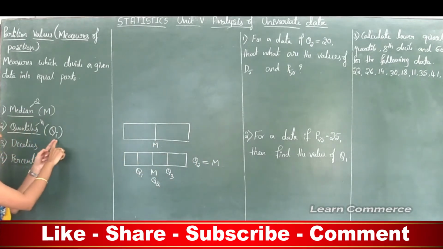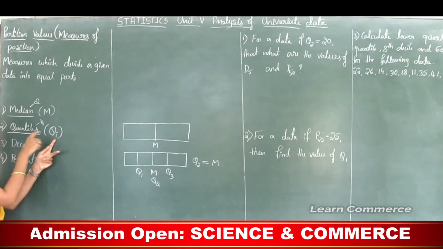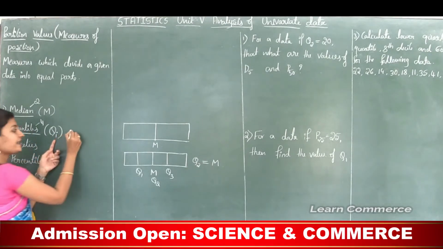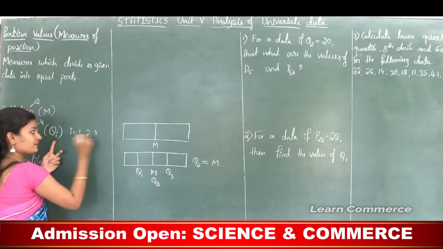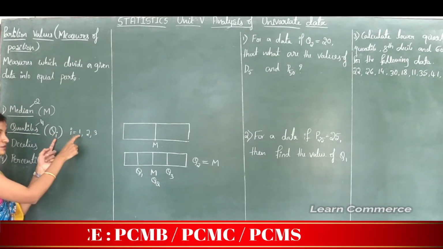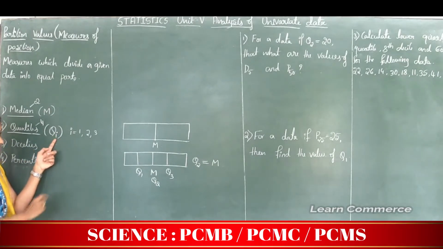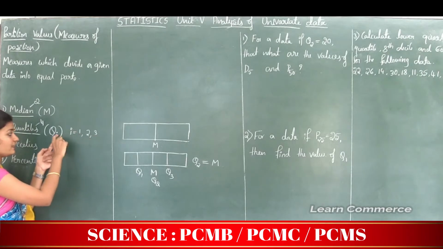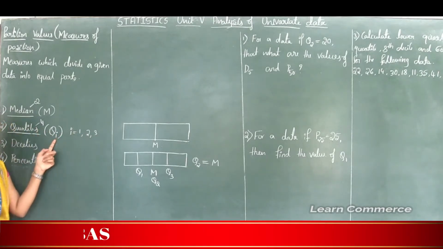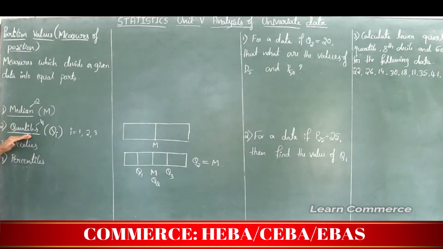We know that quartile is denoted by Qi. Here i takes the values 1, 2, 3. In the place of i, if I substitute 1, then it is first quartile. If it is 2, then it is second quartile. And if it is 3, then it is third quartile. Okay, this is all about quartiles.